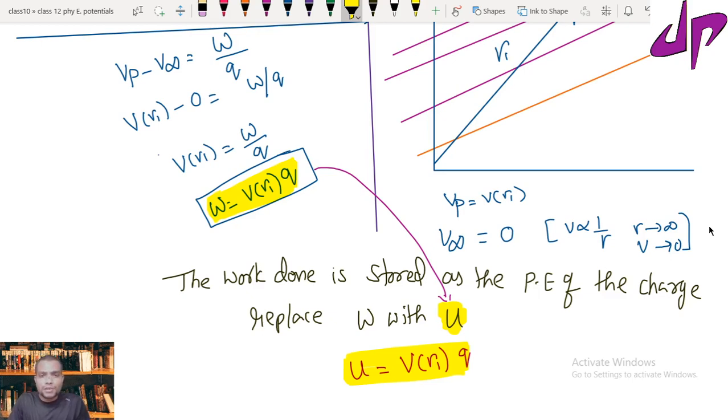U stands for the potential energy, Q stands for a single charge, and V of R is the electric potential at a location.